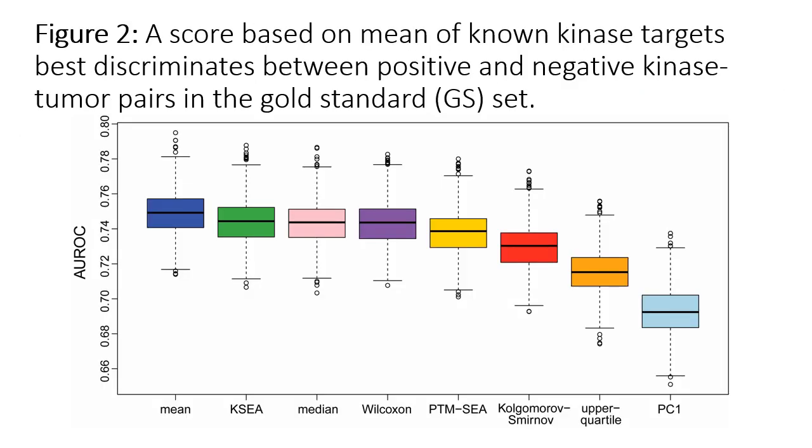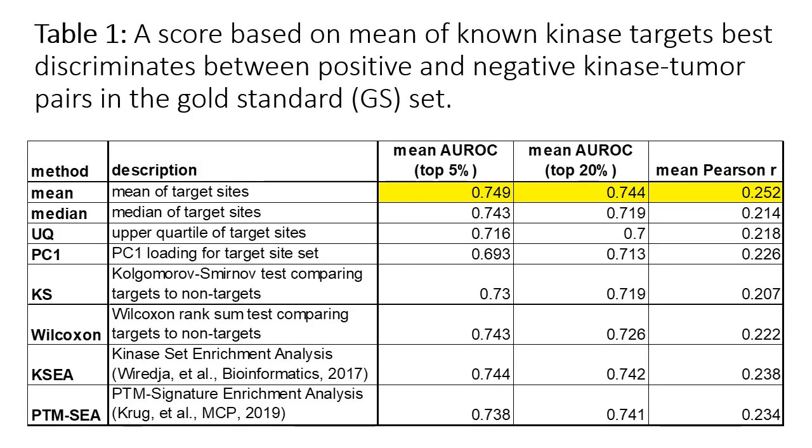Figure 2 shows the results from ROC analysis of kinase activity scores inferred using 8 different methods. The box plots show the median and entire quartile ranges for AUROCs from 1,000 random samples using 80% of the gold standard pairs. A simple score based on the mean of all target sites performed the best, while KSEA, the target site median, and the Wilcoxon test were all very close behind. The mean AUROC values for each method are also shown in Table 1.